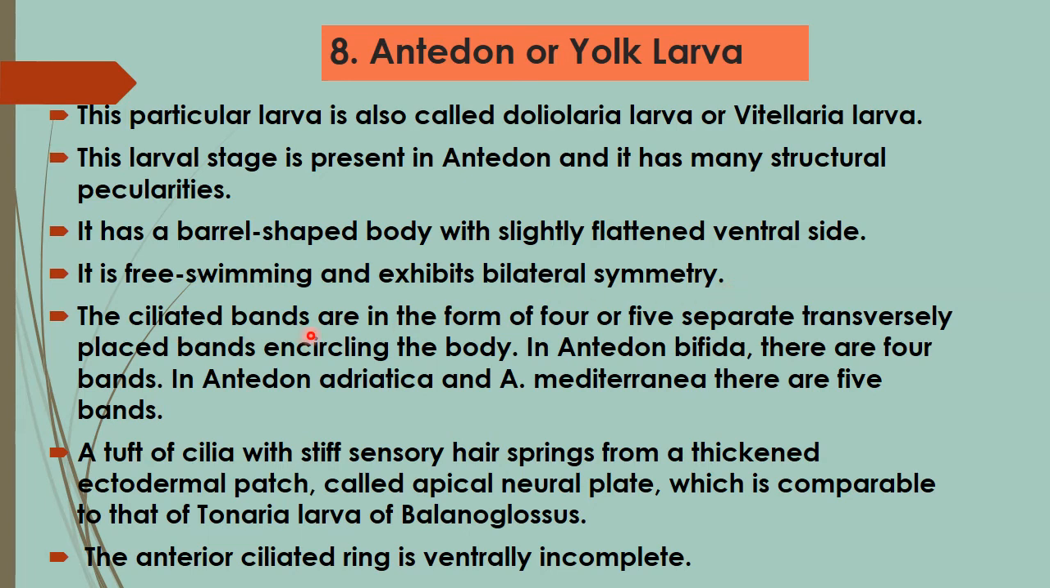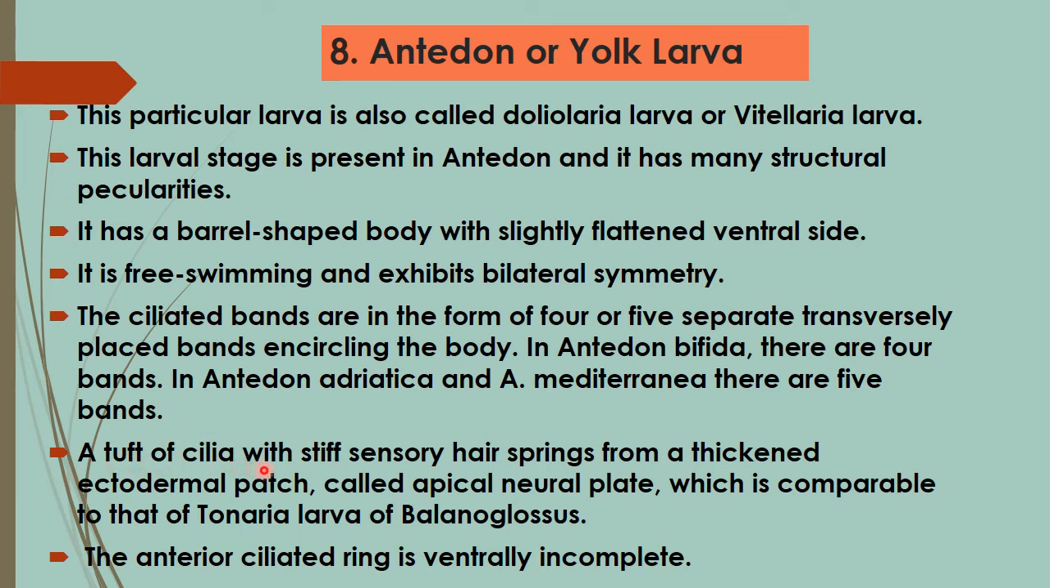The ciliated bands are in the form of 4 or 5 separate transversely placed bands encircling the body. So in Antedon bifida, there are 4 bands. In Antedon adriatica and Antedon mediterranea, there are 5 bands.